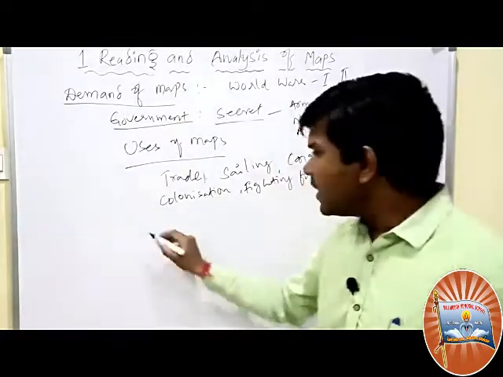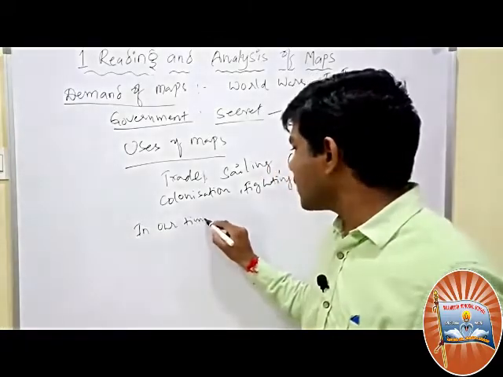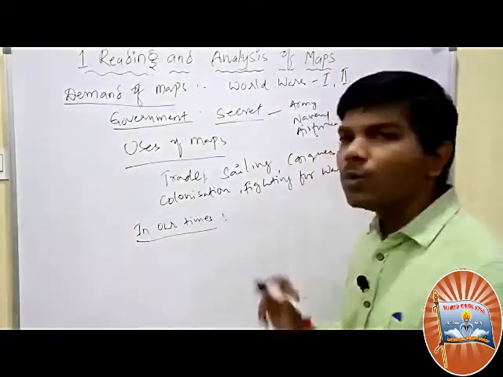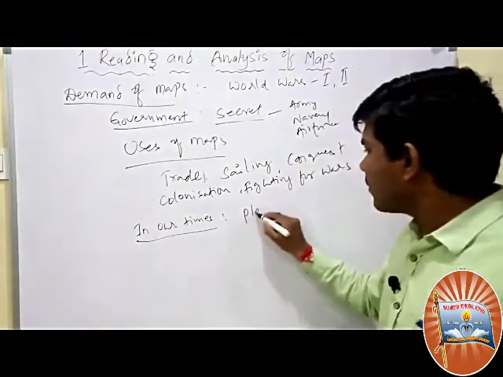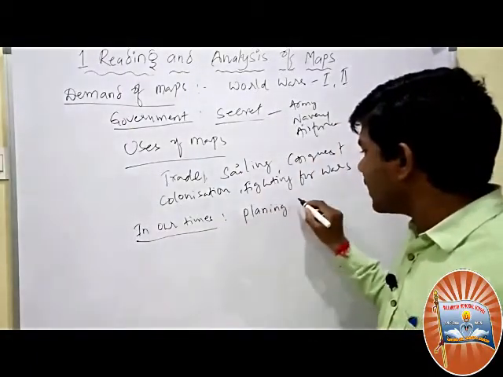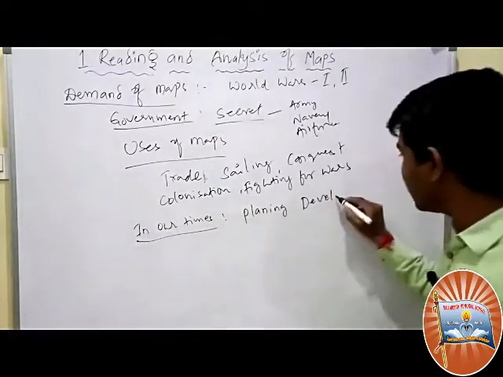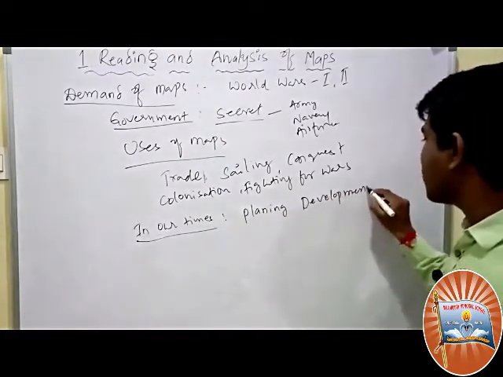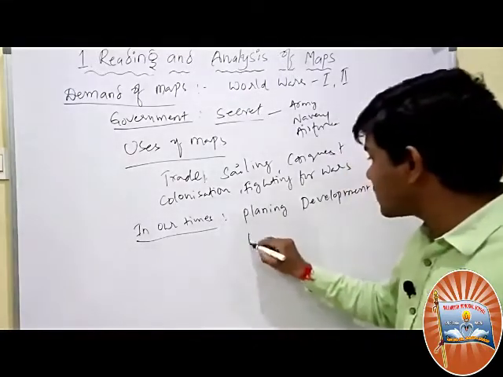But right now, in our present times, how are we using these maps? We are using these maps for planning development. Maps are used especially to identify resources.